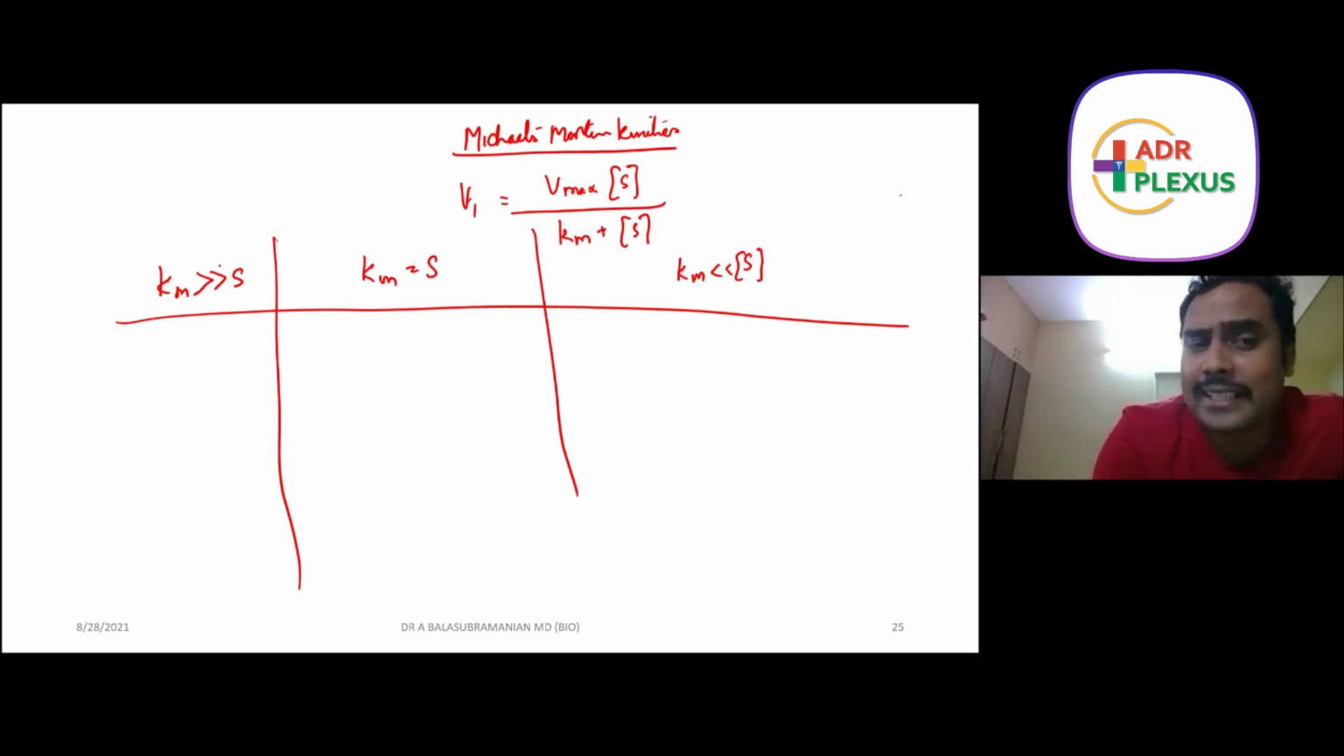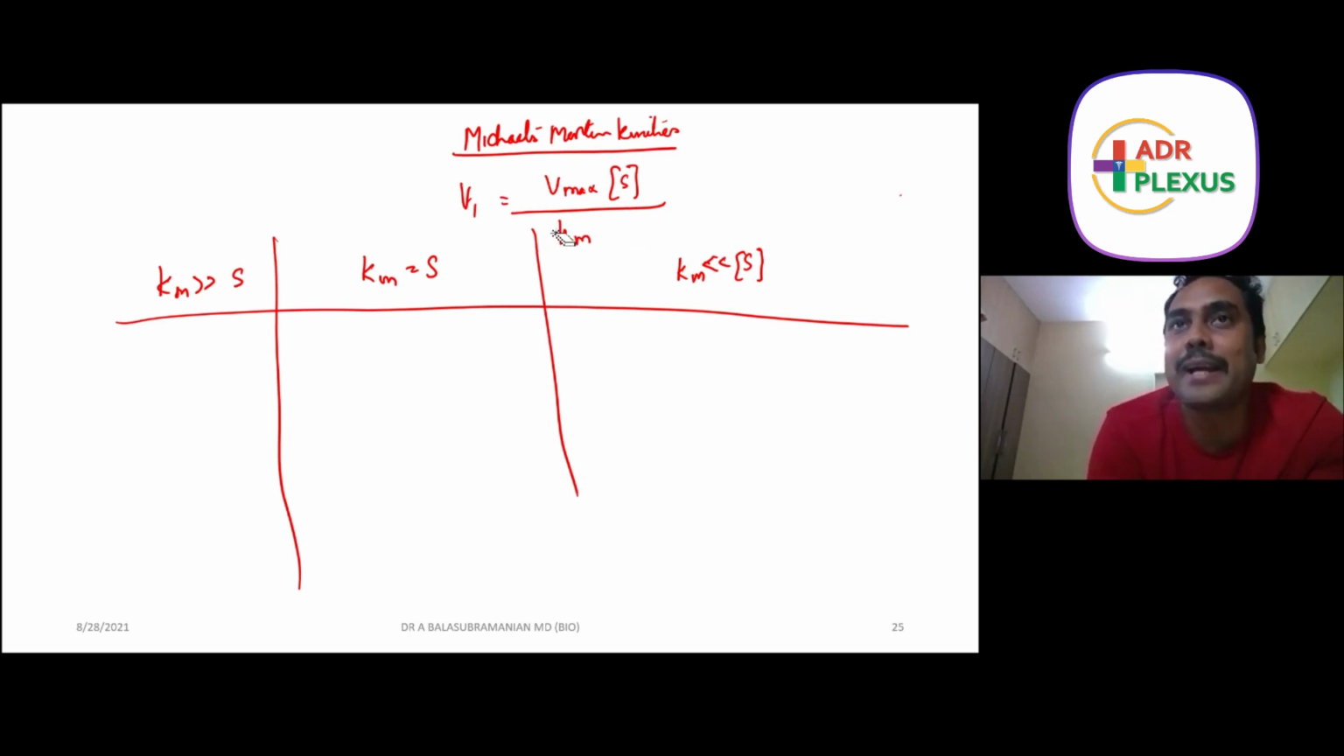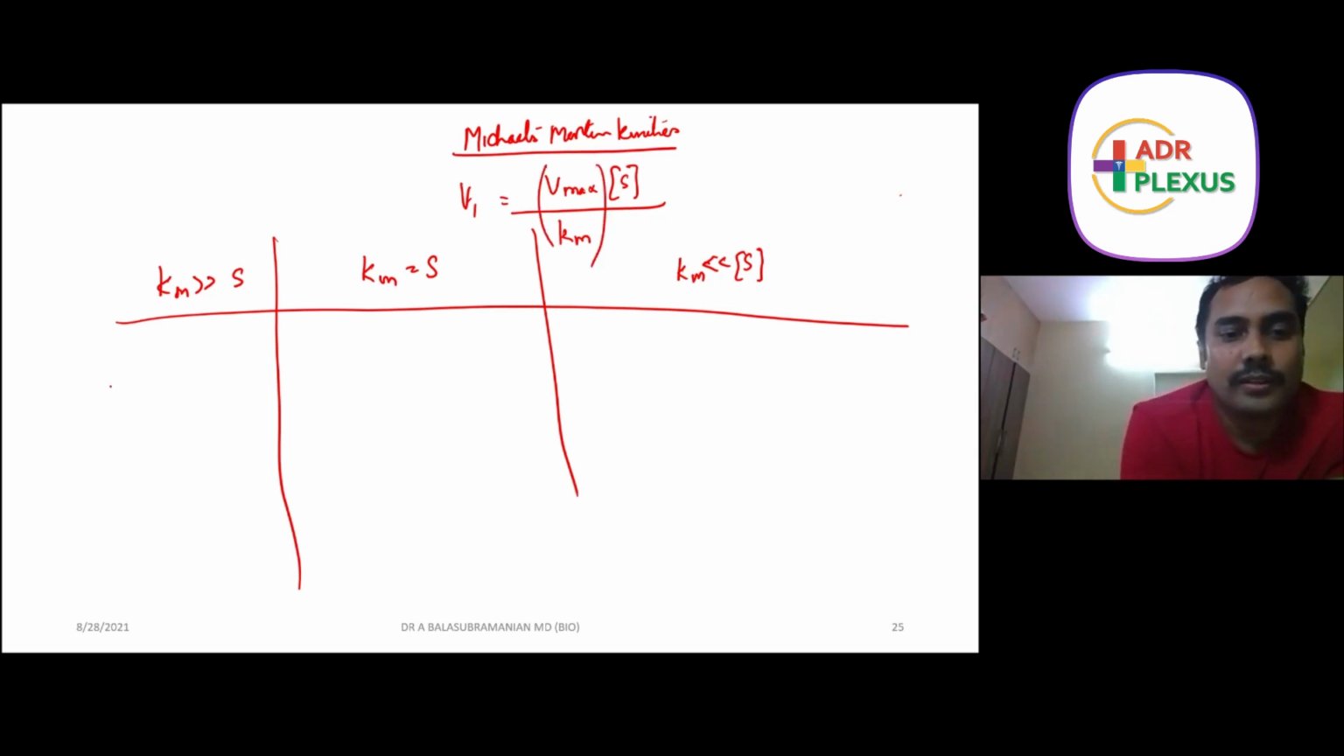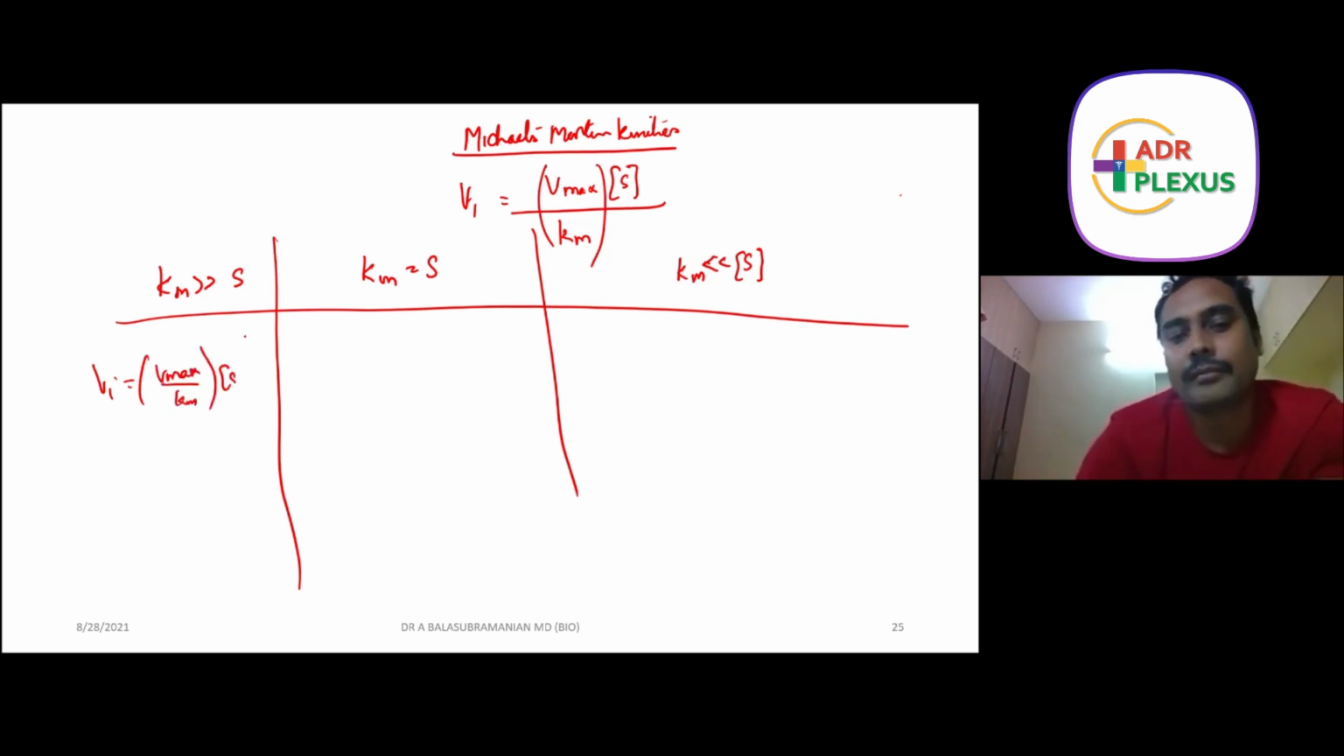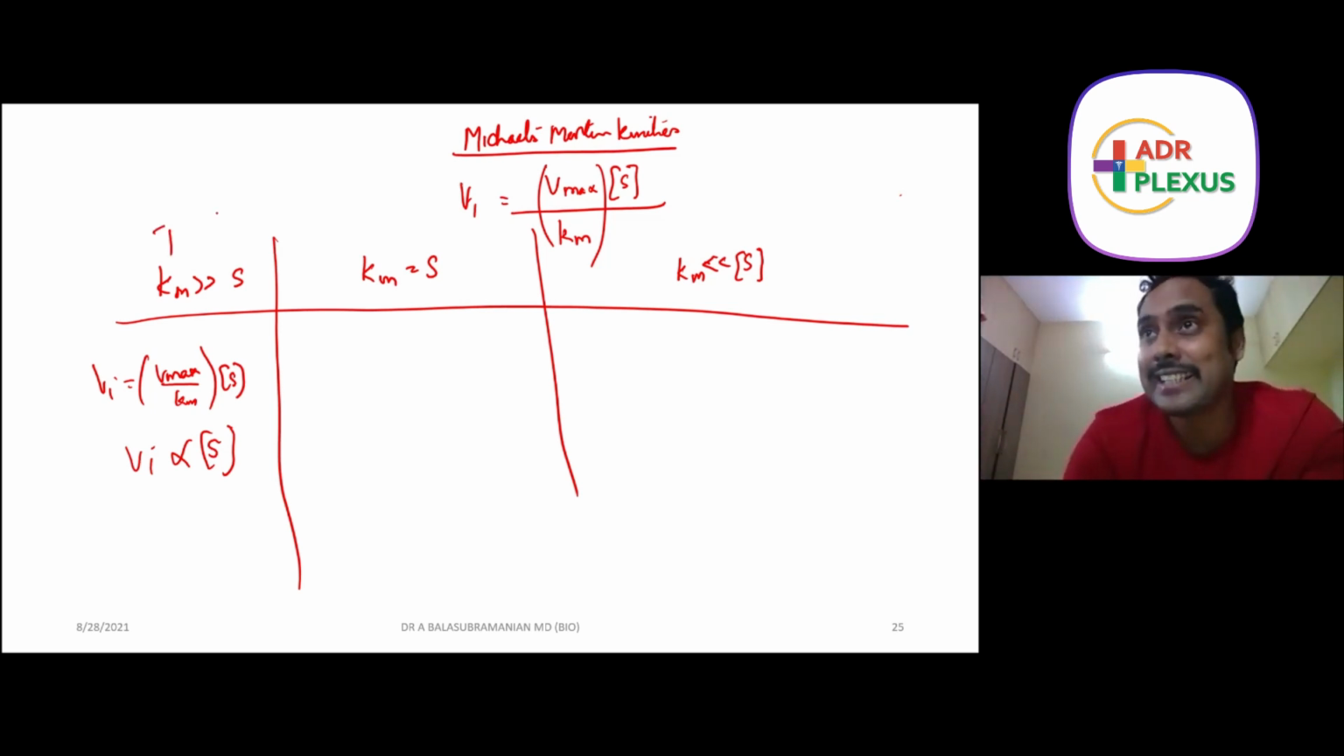Km is very much greater than substrate. That means Km does not worry about the substrate at all. We will remove the substrate from the denominator because substrate pales when compared to the Km. So what will happen at this time is, Km is a constant. So Vi is equal to Vmax divided by Km, into substrate. Since this is a constant, Vi is directly proportional to substrate. This is scenario number 1, when Km is greater than the substrate.